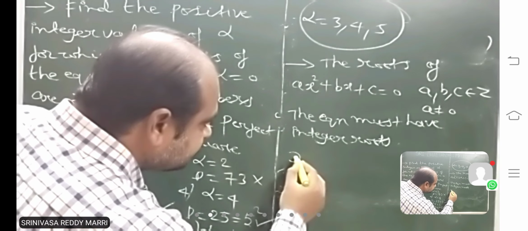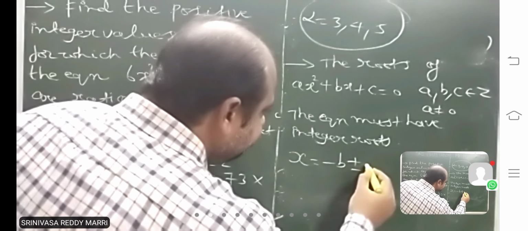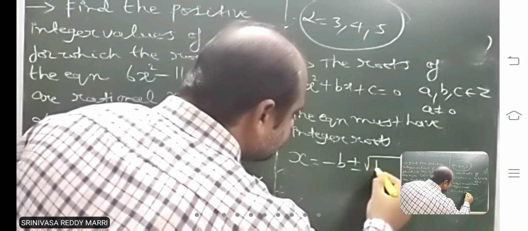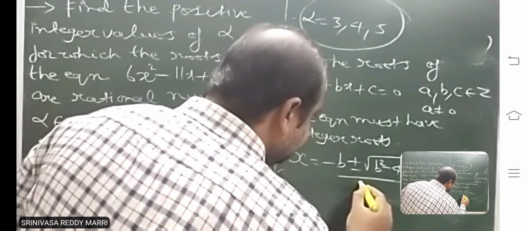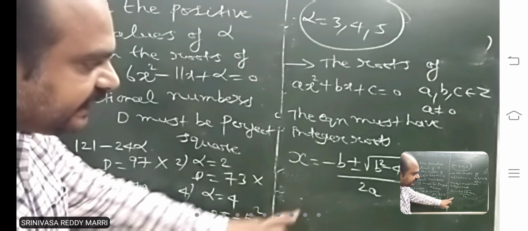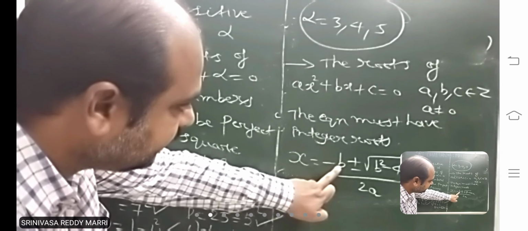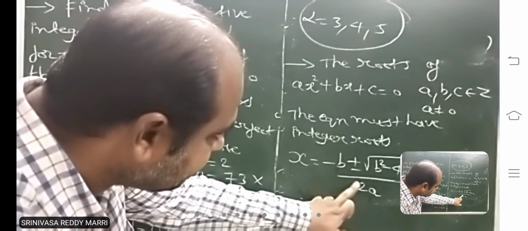Suppose if you are solving, you will get minus b plus or minus root of b square minus 4ac divided by 2a. Now look here, minus b is an integer, 2a is an integer.